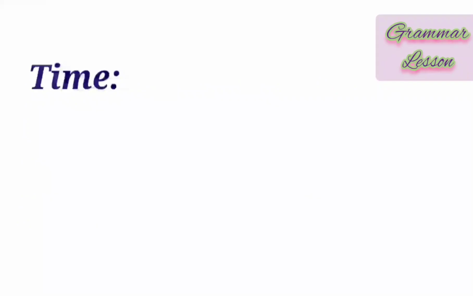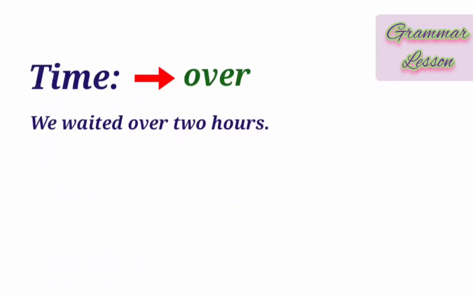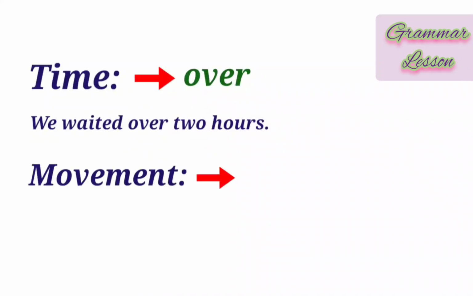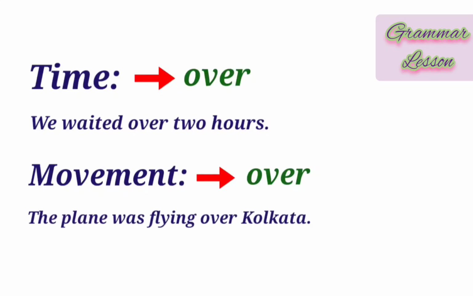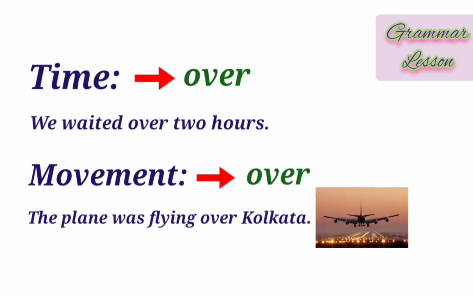For time, we use over. Example, we waited over 2 hours. When we are talking about movement, we can also use over. For example, the plane was flying over Kolkata. Here the plane is moving, it's a movement. So the plane is flying over Kolkata city.